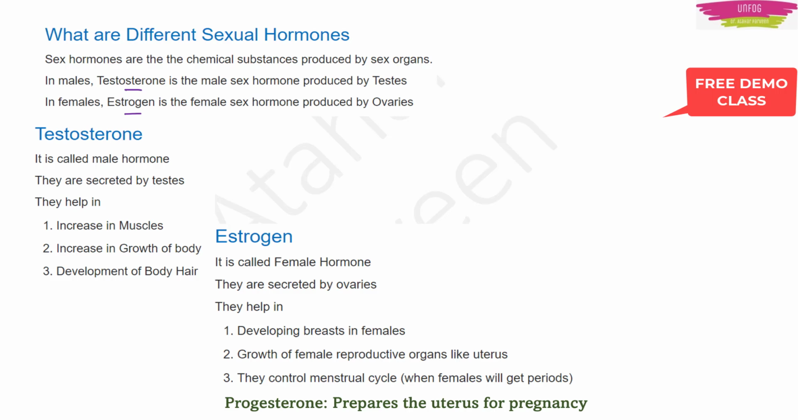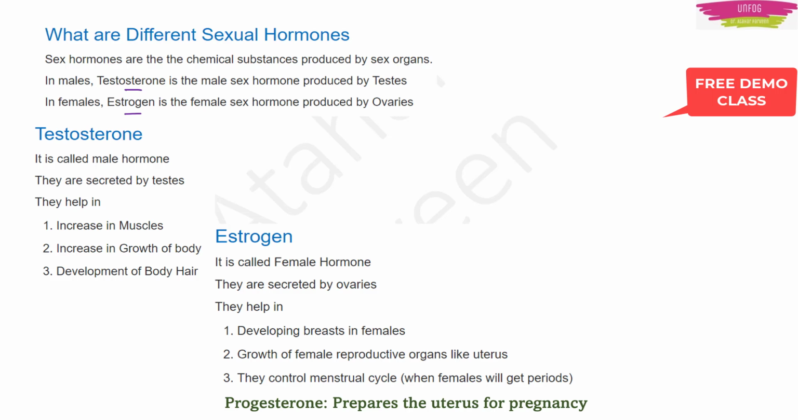There is actually another hormone called progesterone. But that progesterone plays a role during pregnancy. It prepares the uterus for pregnancy. So that's why I'm not focusing on this hormone, because we are talking about adolescence, right? So progesterone, we can call it a pregnancy hormone. Okay. But right from puberty, the main hormone secreted in the female body is estrogen.